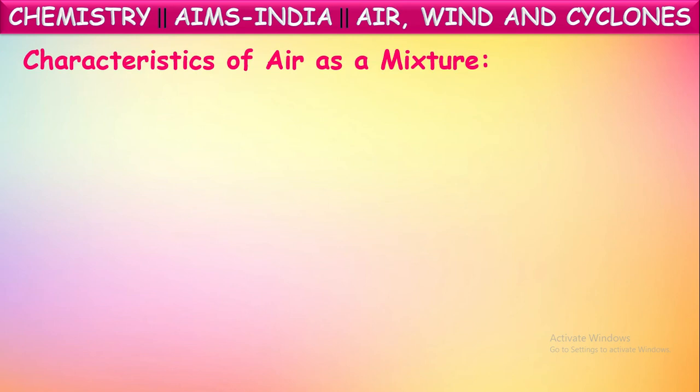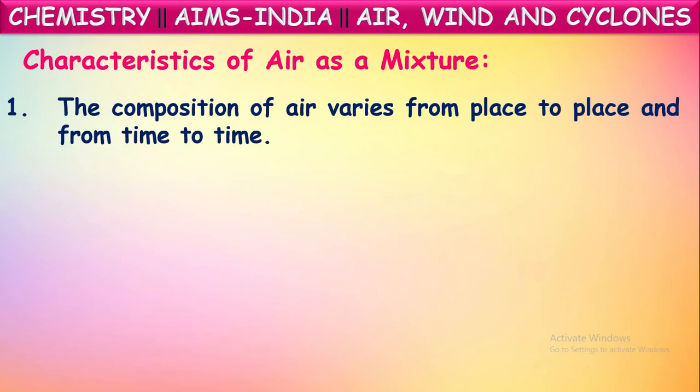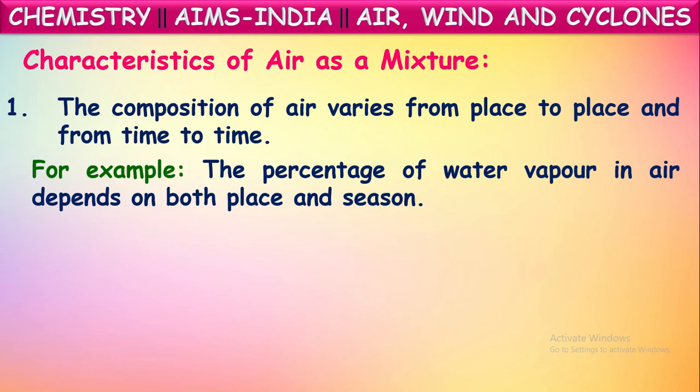Now let us see certain characteristics of air as a mixture. What are the properties exhibited by air as being a mixture? One of them is that the composition of air varies from one place to another and even from time to time. For example, the percentage of water vapor in the air depends upon the place and season, isn't it?